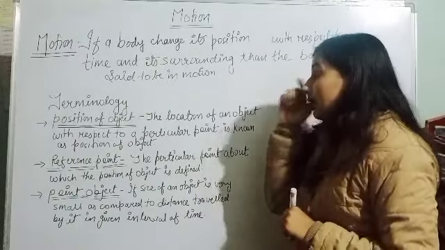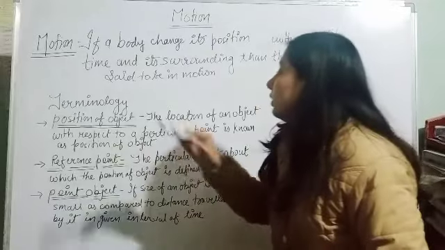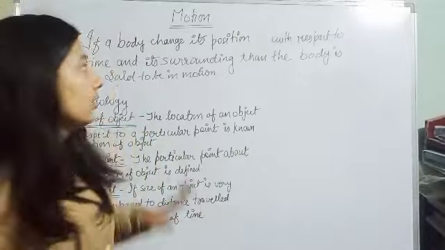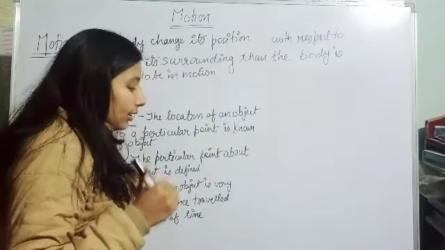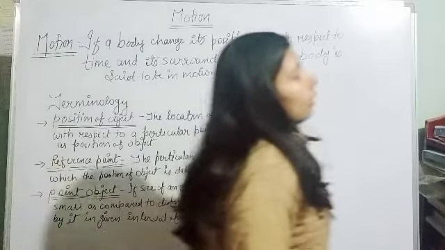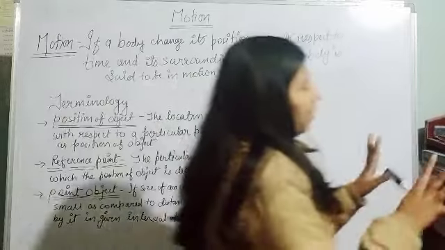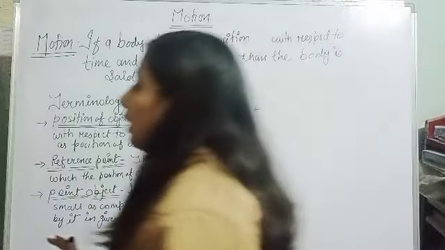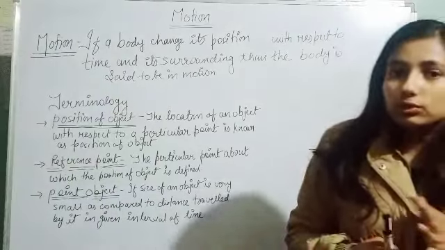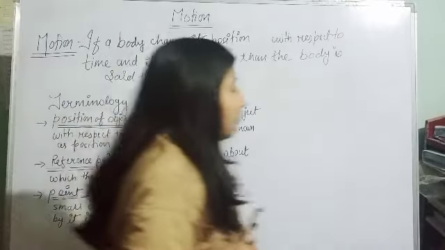Now let's see some terminology related to motion. First is the position of an object. So let's see this board here. It's not changing its position, it's stationary, and I'm moving from here to here continuously. I'm changing my position, I'm not staying at one place, so I'm in motion. Okay, this you have understood.